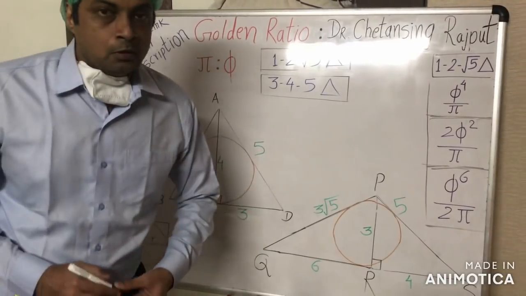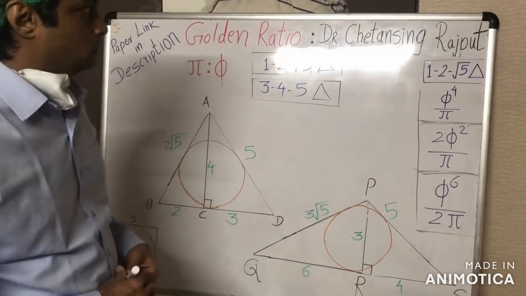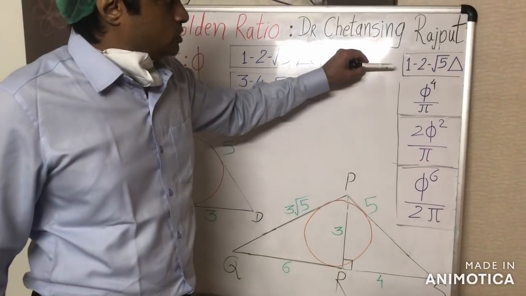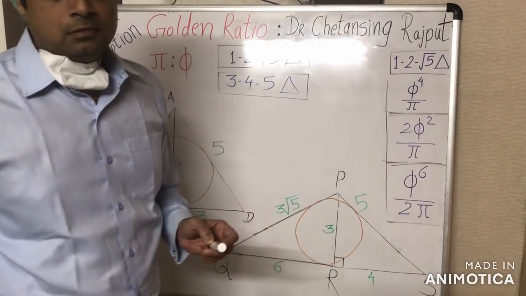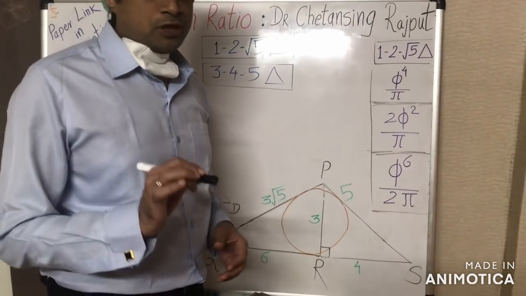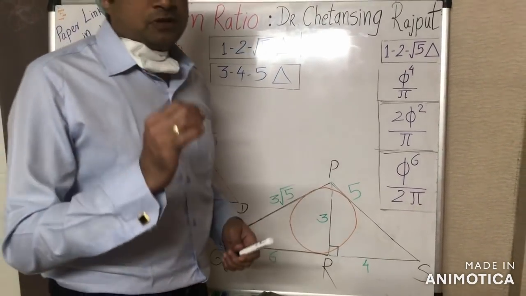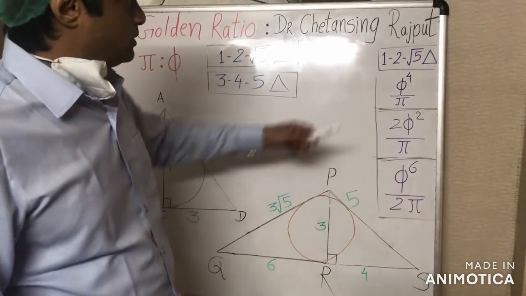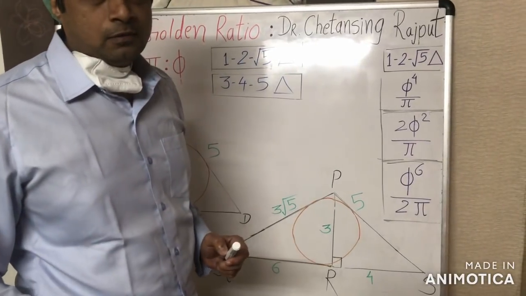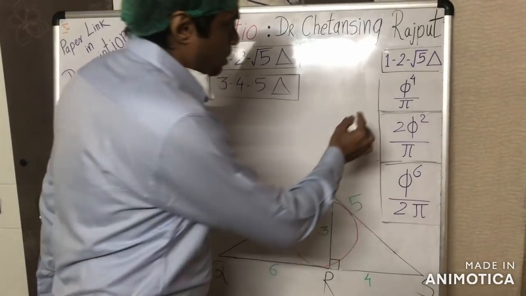Hello. In the last part of this video, we have seen how this 1 to root 5 triangle can be used to get the precise correlation between the golden ratio and pi. The precise geometric ratios between this 1 to root 5 triangle and its incircle are observed in the form of this equation.